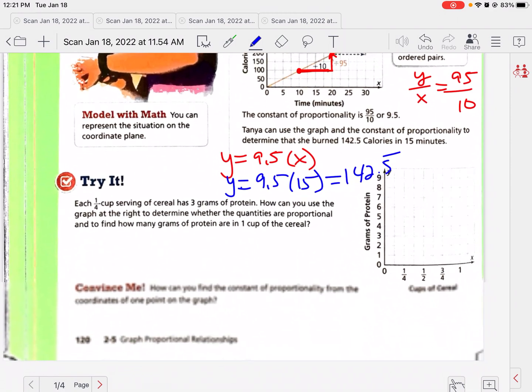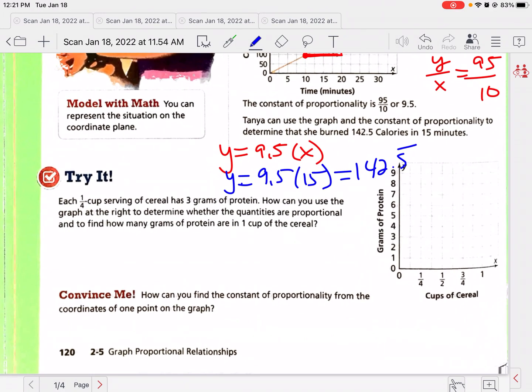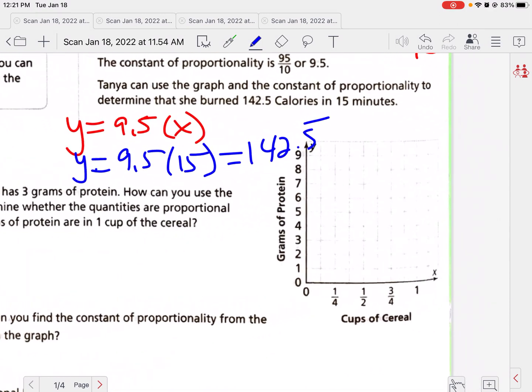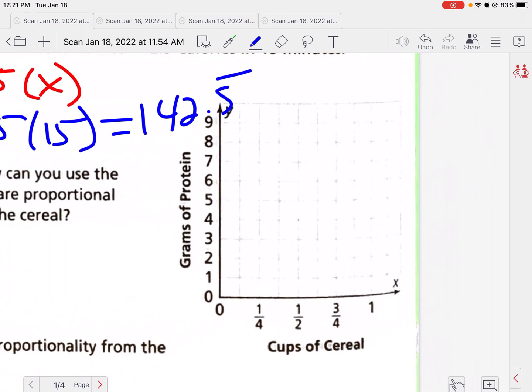All right, let's try it for ourselves. So we have each 1/4 cup serving of cereal has 3 grams of protein. How can you use the graph at the right to determine whether the quantities are proportional and find how many grams of protein are in 1 cup of cereal? Okay, so we know every 1/4 cup has 3 grams of protein. So I know at 1/4 cup, I'm going to have 3 grams of protein.